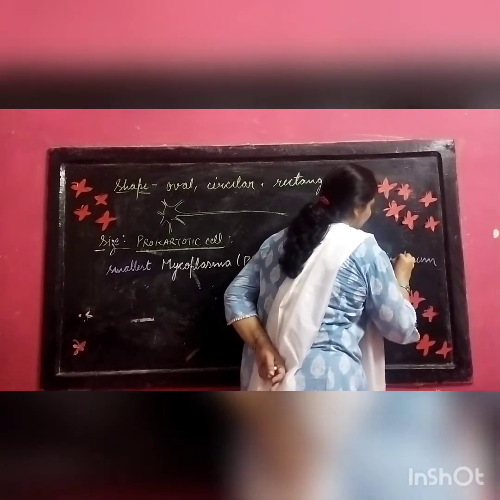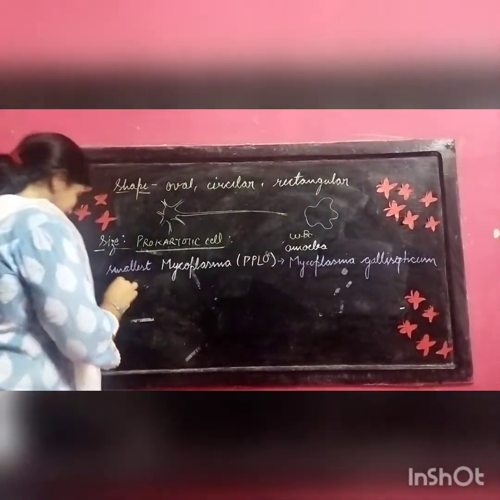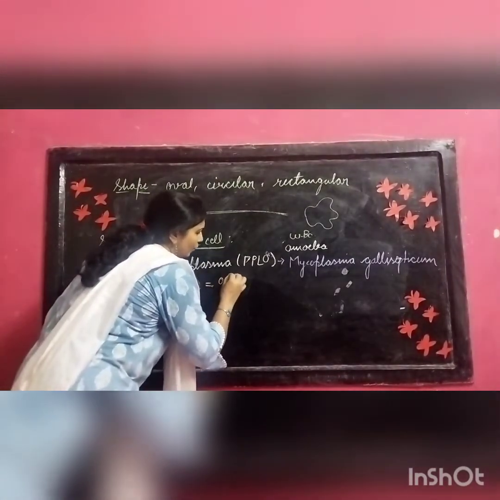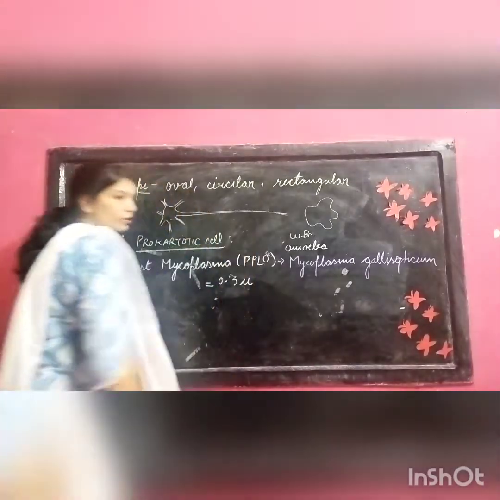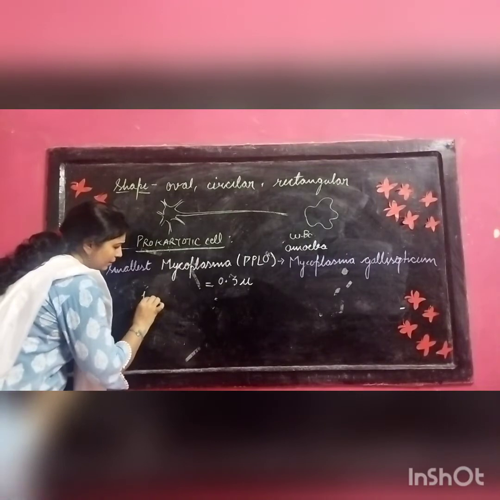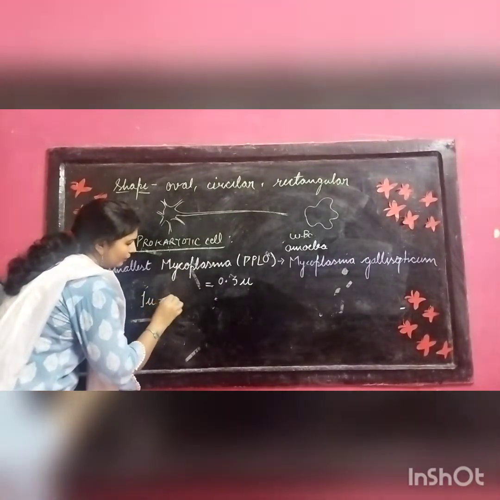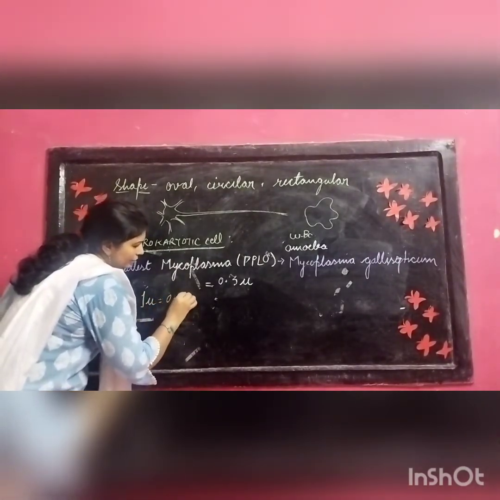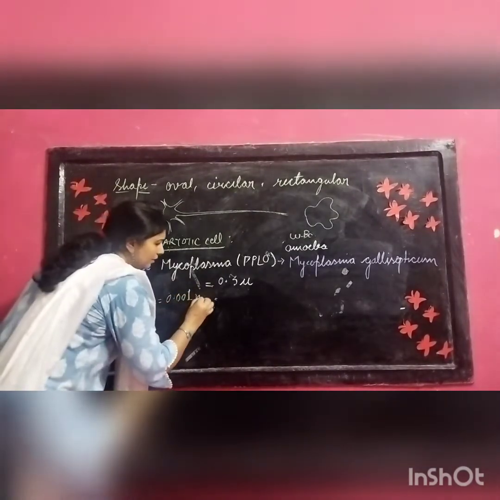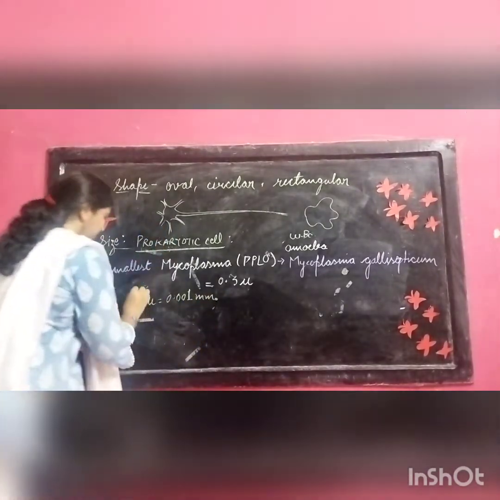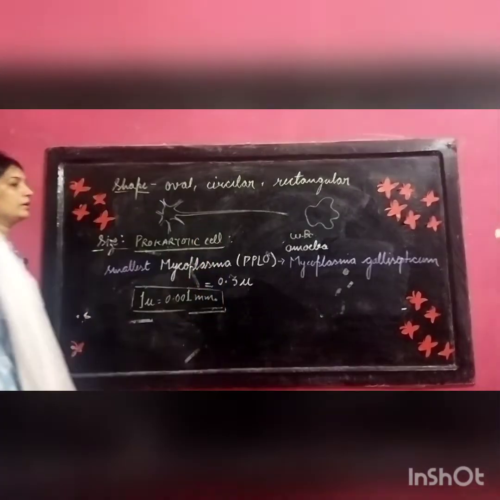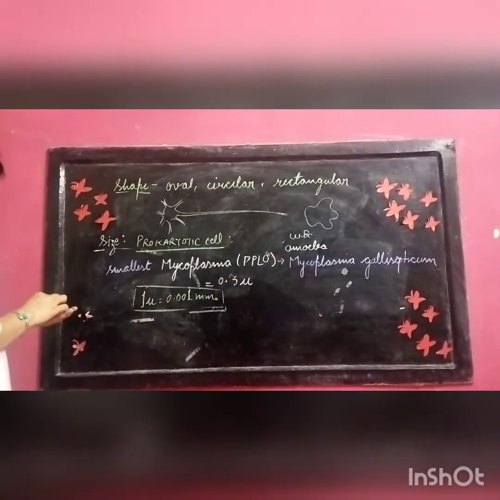Is it clear? What is the size? The size is only 0.3 micron. For your understanding, I would like to tell you 1 micron is equal to 0.00001 milliliter. So now you can imagine the size of this mycoplasma cell.